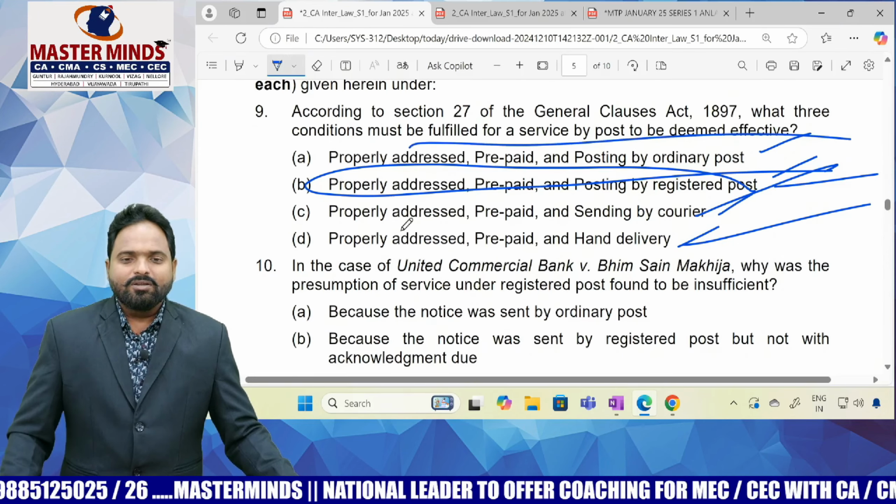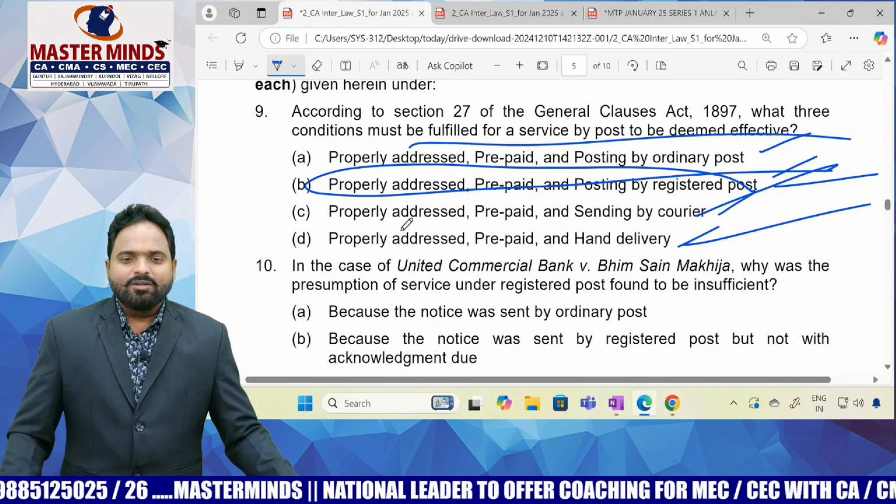And in the case of United Commercial Bank, this 10th question and 11th question, normal students, it is not possible to answer because it is not possible to remember the case laws. So out of all these 15 MCQs, I can say this 9, 10, 11 is difficult. I think normal students cannot answer these MCQs.